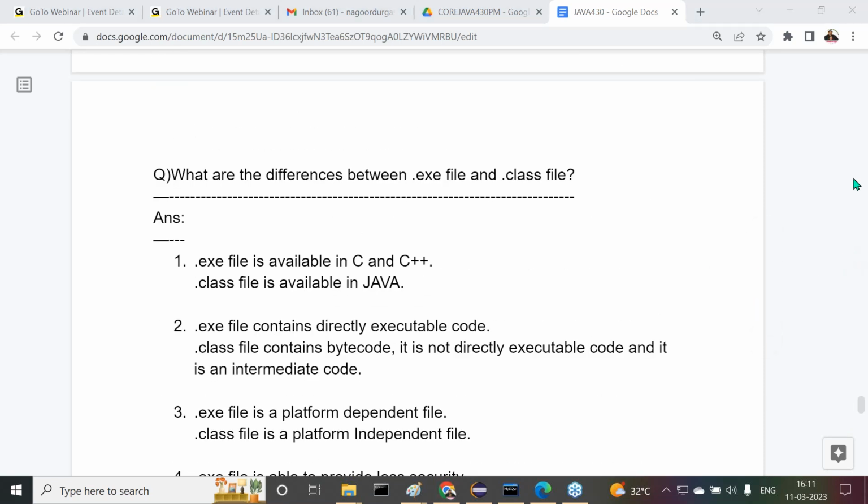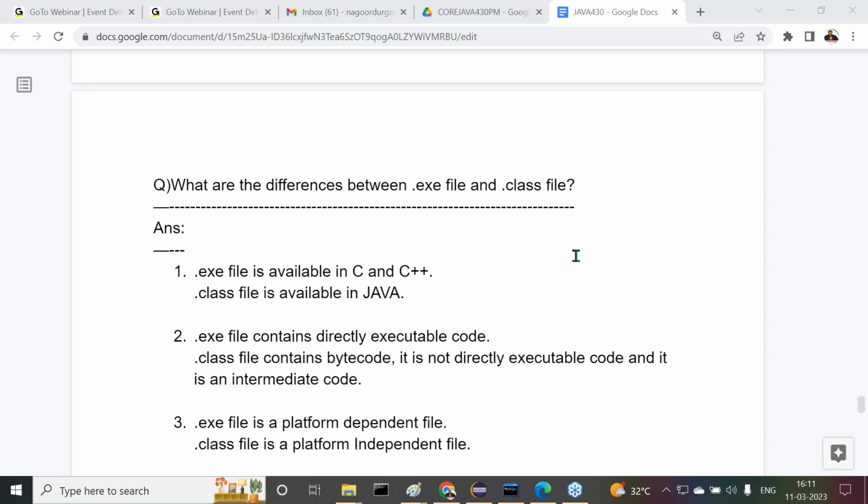The very first one is that C and C++ are static programming languages, but Java is a dynamic programming language. A preprocessor is required in C and C++, but a preprocessor is not required in Java. Then C and C++ are platform dependent programming languages, whereas Java is a platform independent programming language. There are some points given clearly.